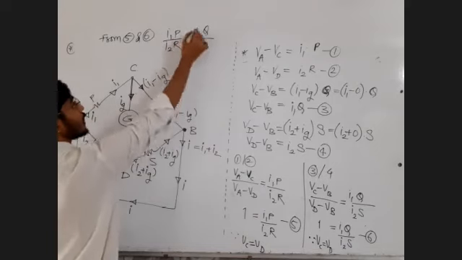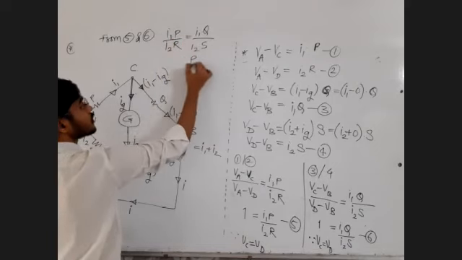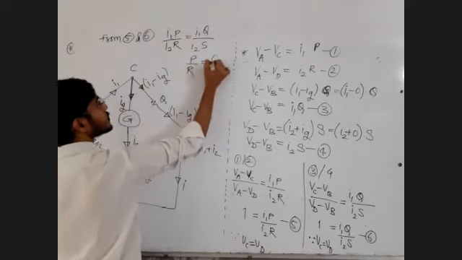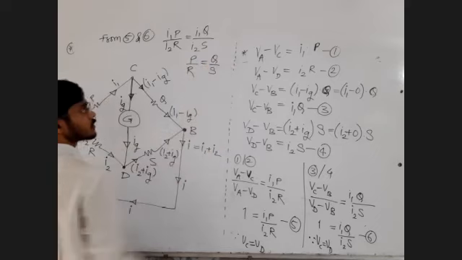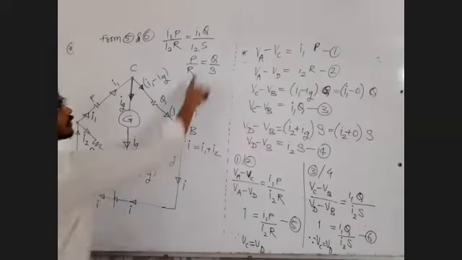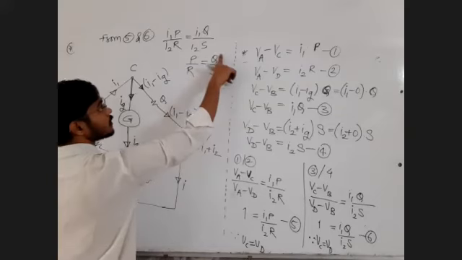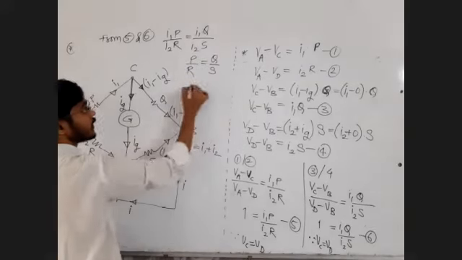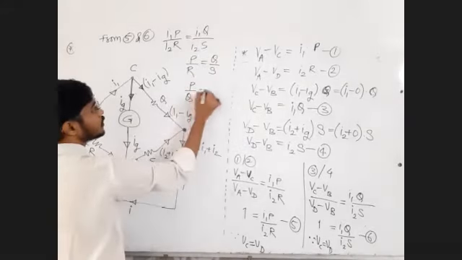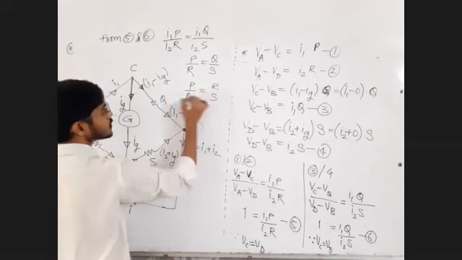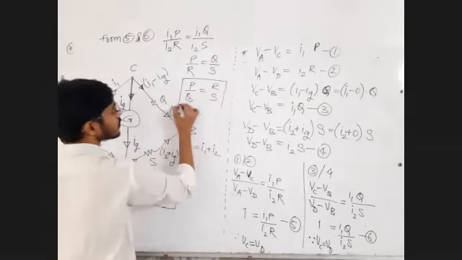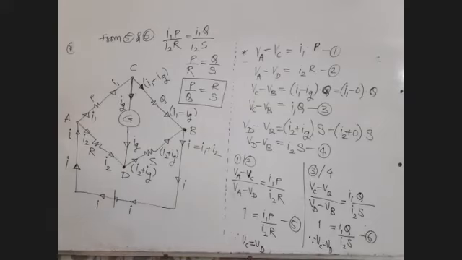Now I1 upon I2 cancel. P upon R is equal to Q upon S. Rearrangement: R on the right hand side, Q on the left hand side. P upon Q is equal to R upon S.